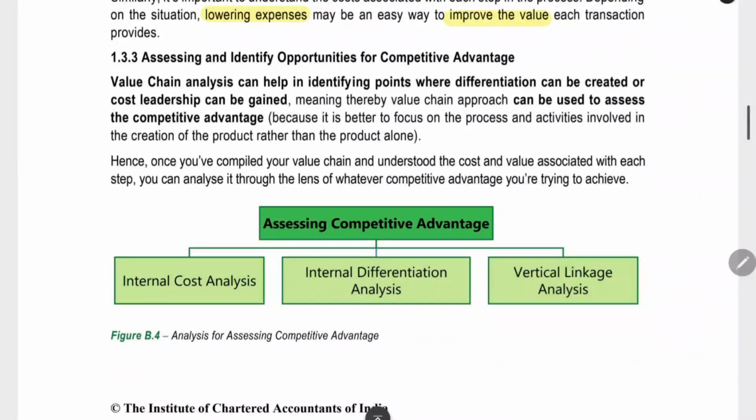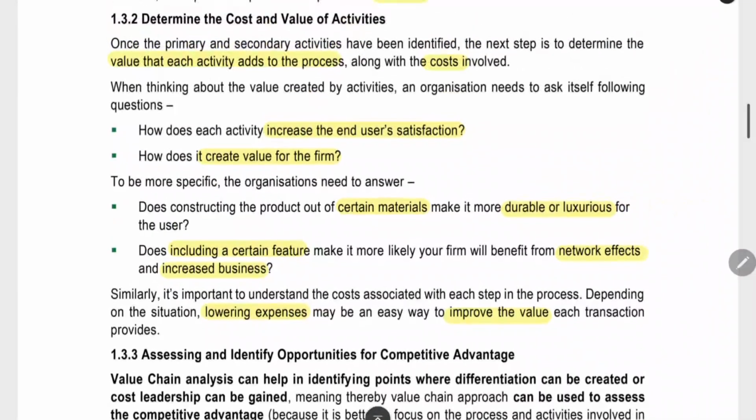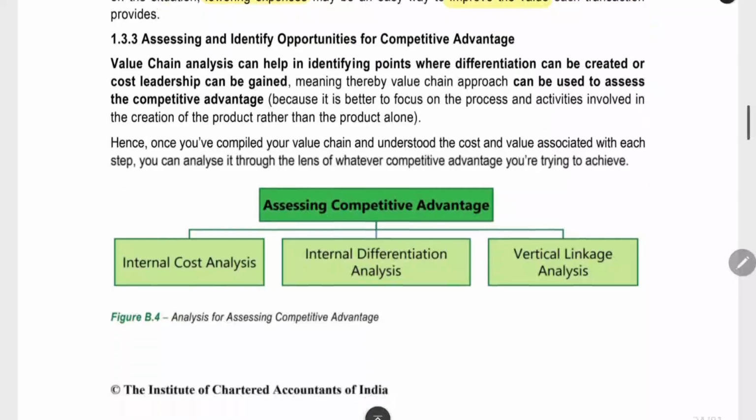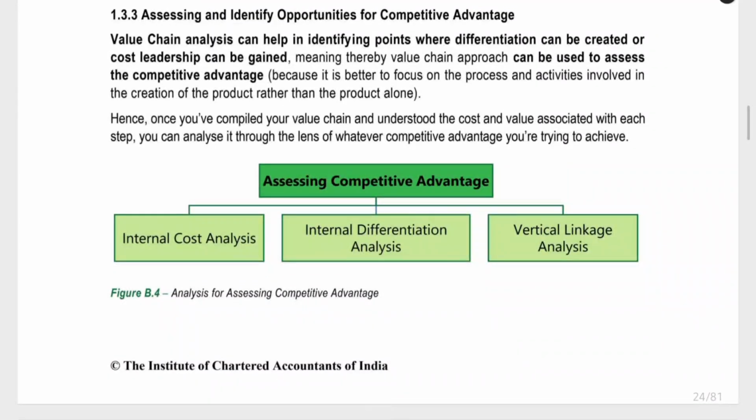The next thing is how to identify the opportunities for competitive advantage. We found out the cost and value for the activity. We categorized the activity. Now, how to use this for attaining competitive advantage? We have to do three things here.